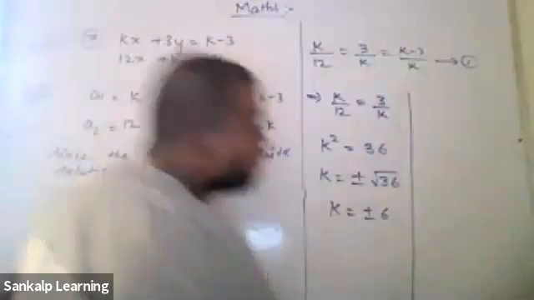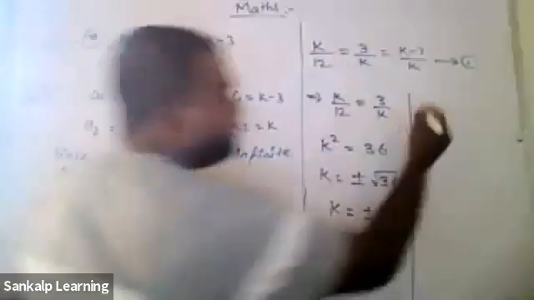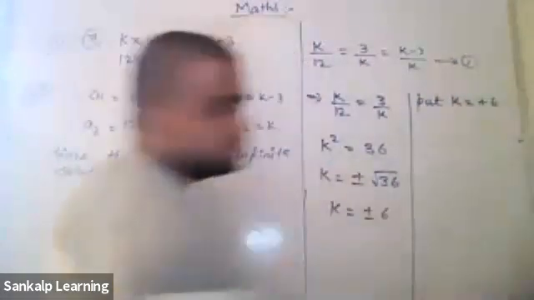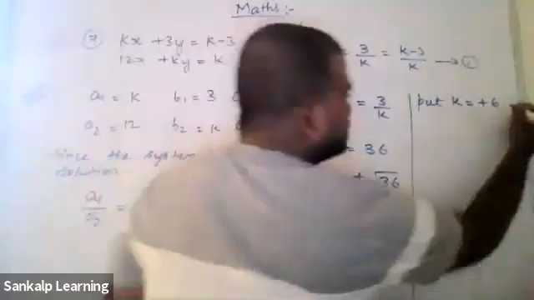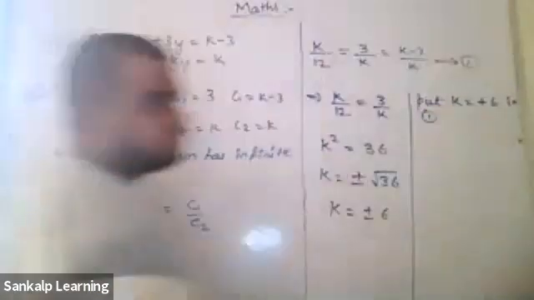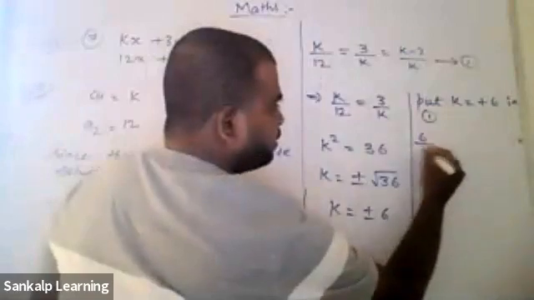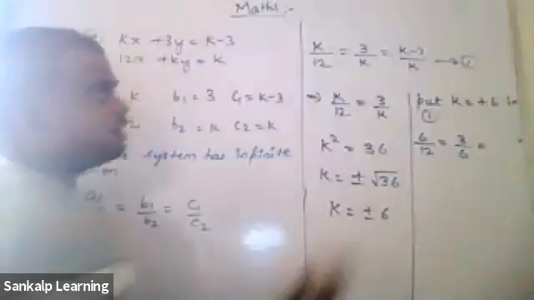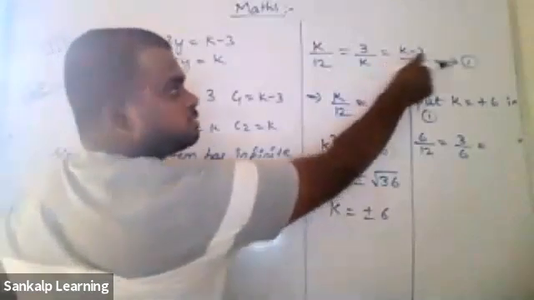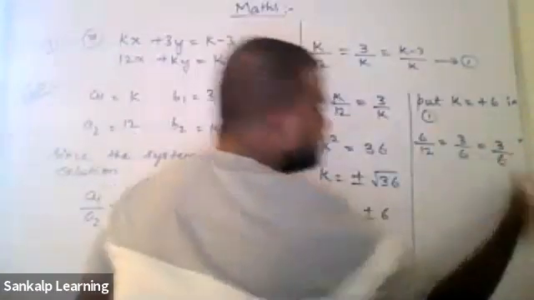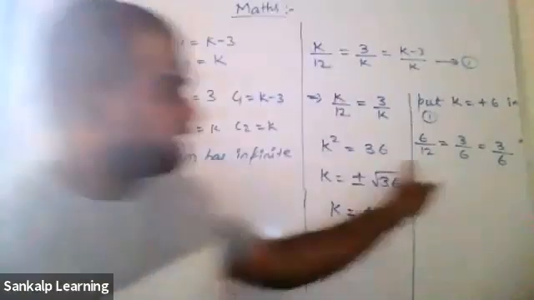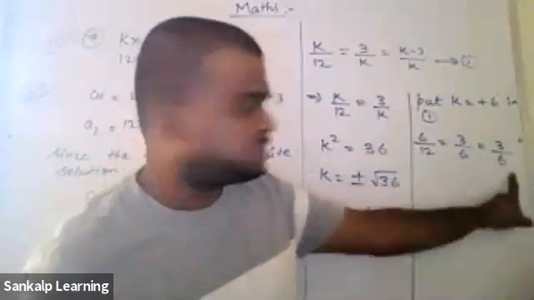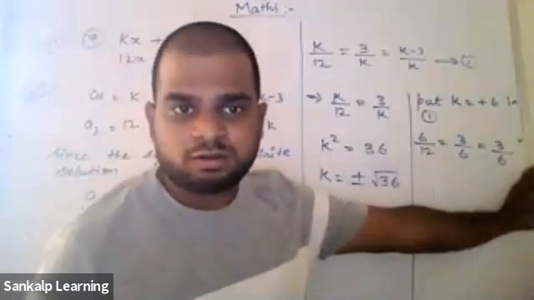How will you do it? Simple. Whatever values you got, substitute here. Let me take k as 6. Put k is equal to 6 in equation 1. 6 by 12, 3 by 6. Can I do it directly? K is 6. 6 minus 3 is 3. 3 by 6. It is correct. 6 by 12 is 1 by 2. 3 by 6 is also 1 by 2. All 3 are equal.